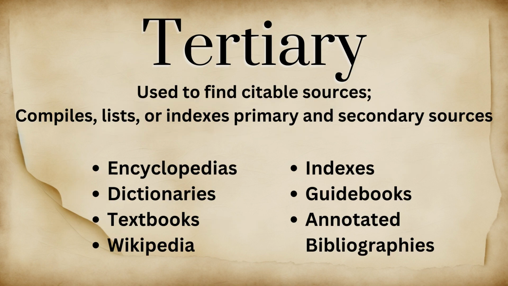The third kind of source, which will be the least impactful to your academic career, are tertiary sources. Tertiary sources compile or list primary and secondary sources. Things like textbooks, annotated bibliographies, and Wikipedia are tertiary sources because they only list information without creating anything new to think about. They're only indirectly useful for paper writing because they provide lists of things that might be helpful to read.